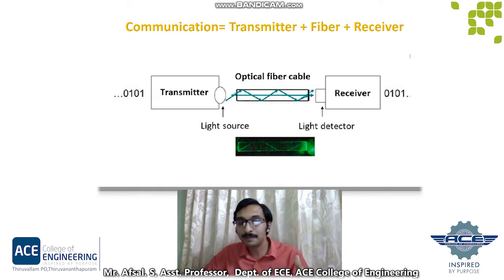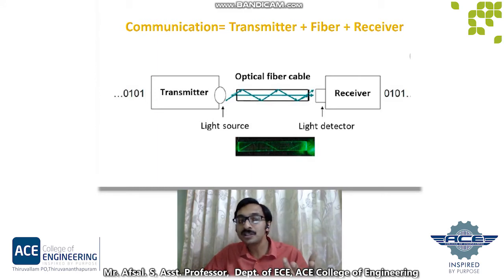The third step is receiving the optical signal from the fiber and converting it into an electrical signal using APD or PIN photodetector. APD means avalanche photodetector and PIN means positive, intrinsic, negative photodetector.